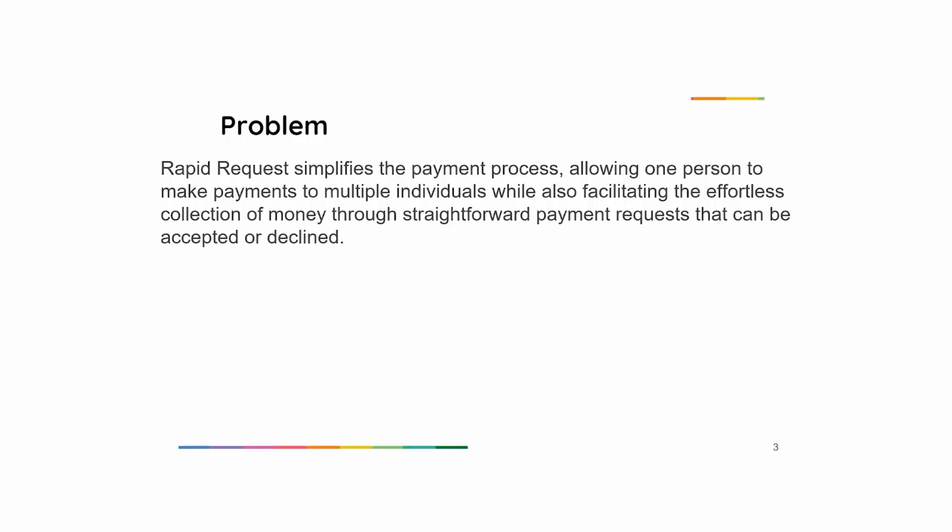So the second scenario, now imagine that you have to send money to 15 people. That's you alone, you have to send money to 50 people, 50 people, different amounts in one day. You realize that if it is mobile money, you have to take their number, enter the amount, and do all those things individually, right? It's a pain in the head, okay? So Rapid Request comes to solve that problem as well.